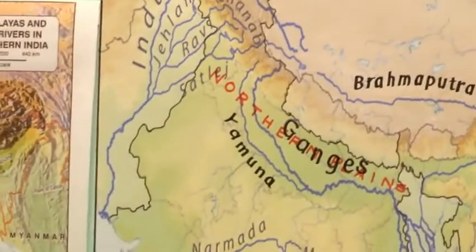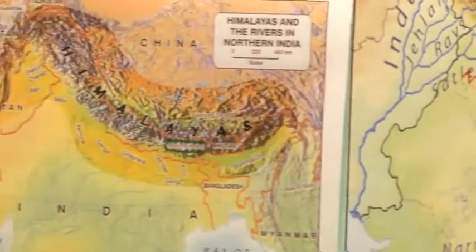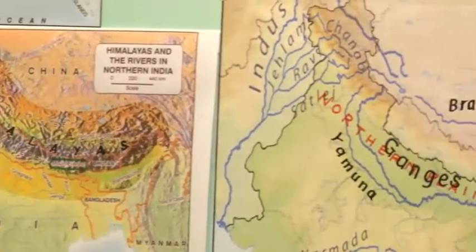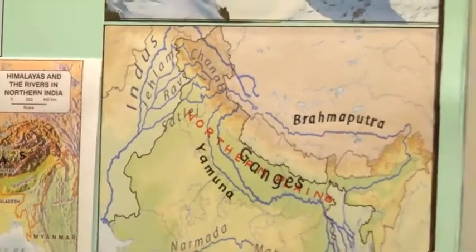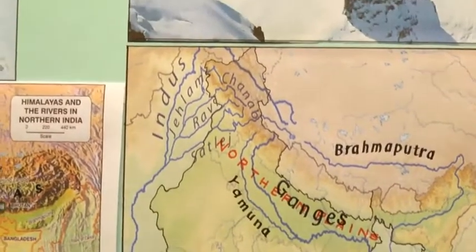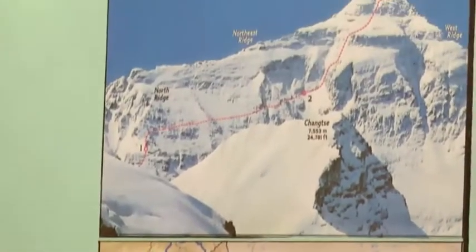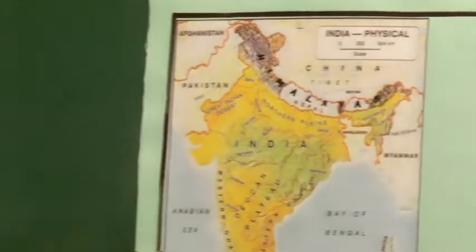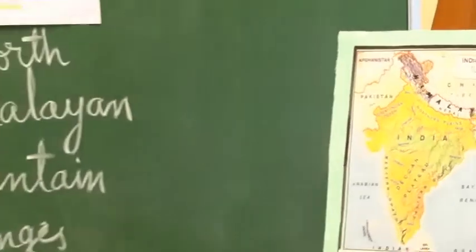Many big rivers arise from these Himalayan mountains. Which are those? The Ganga, Yamuna and Brahmaputra.